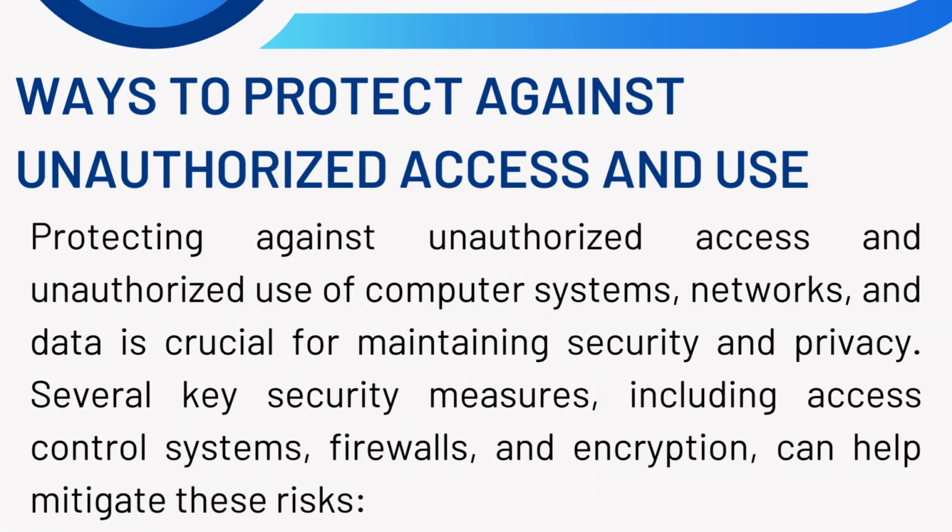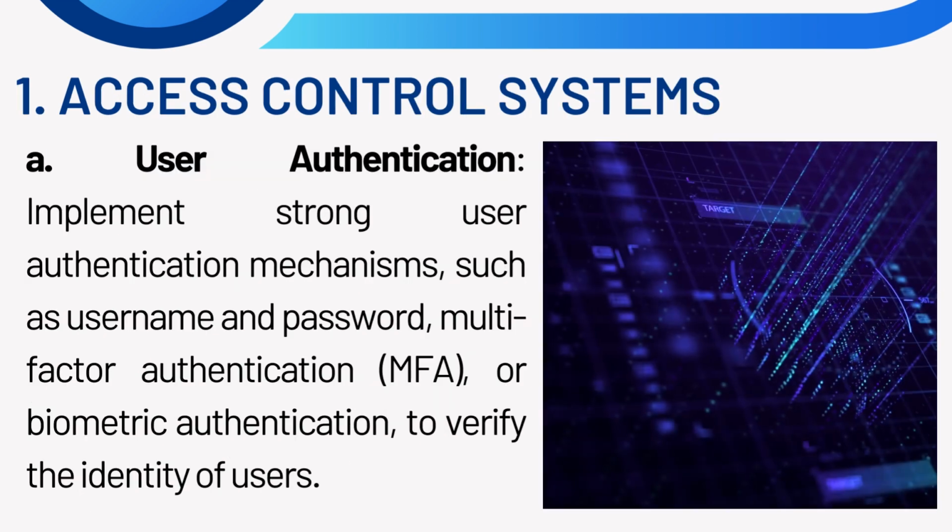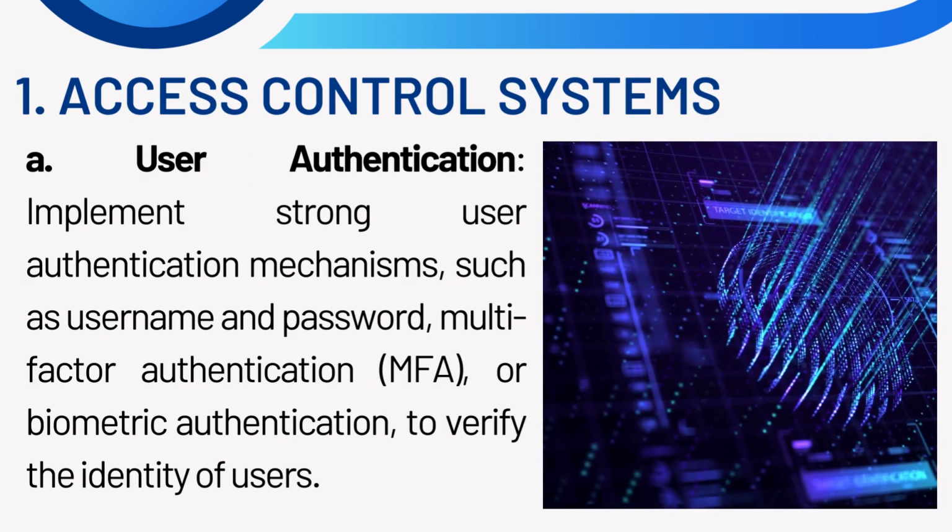Ways to protect against unauthorized access and use. Protecting against unauthorized access and unauthorized use of computer systems, networks, and data is crucial for maintaining security and privacy. Several key security measures, including access control systems, firewalls, and encryption, can help mitigate these risks. 1. Access control systems. A.